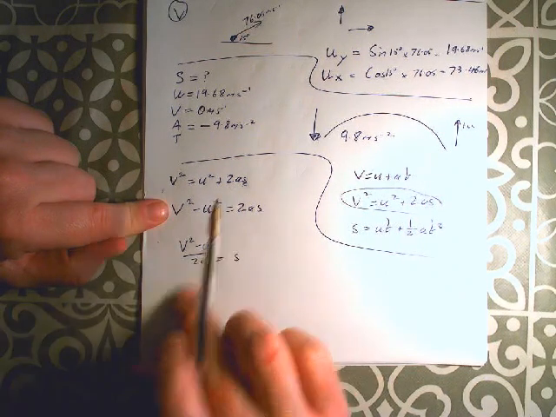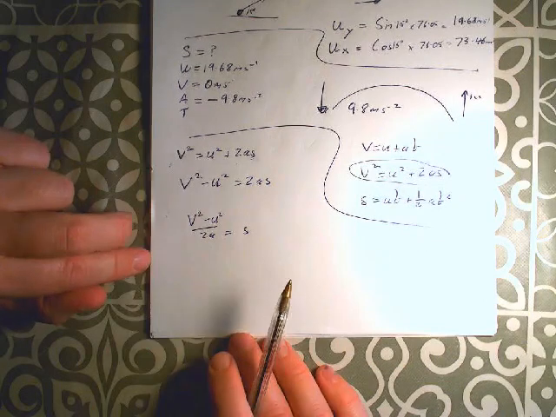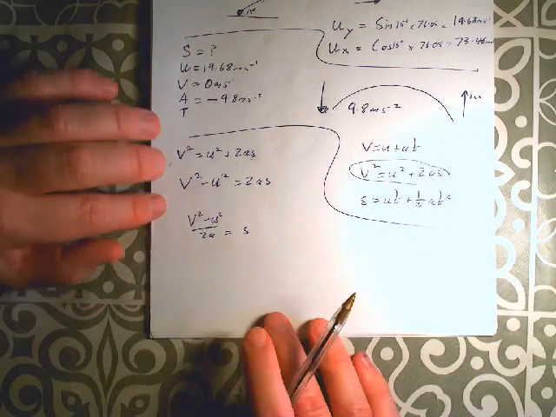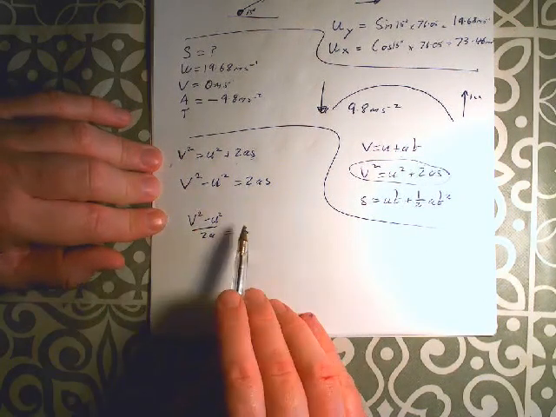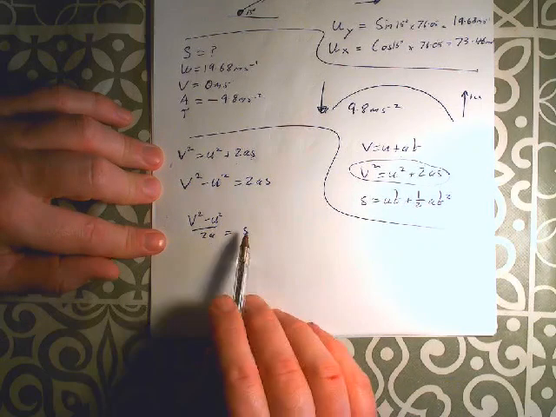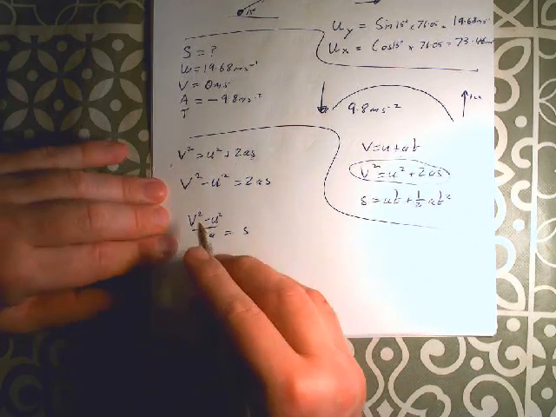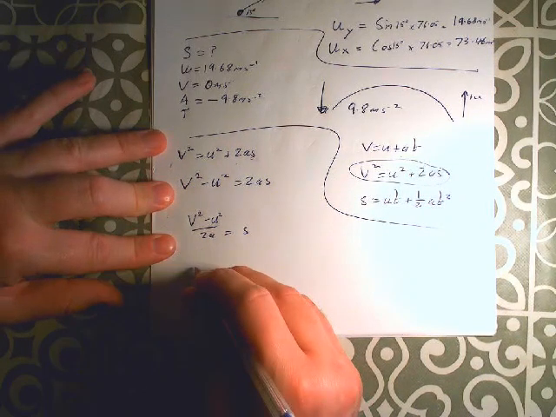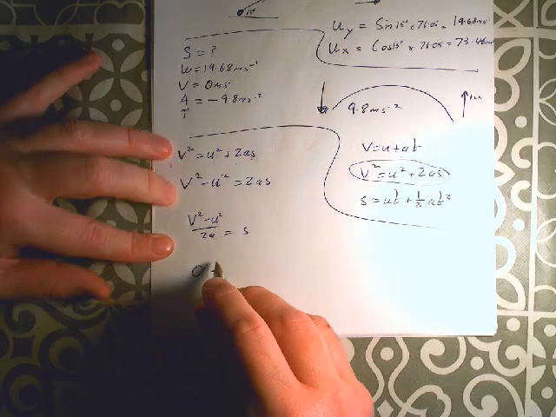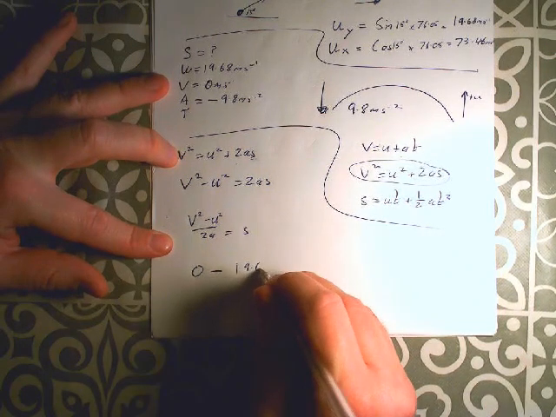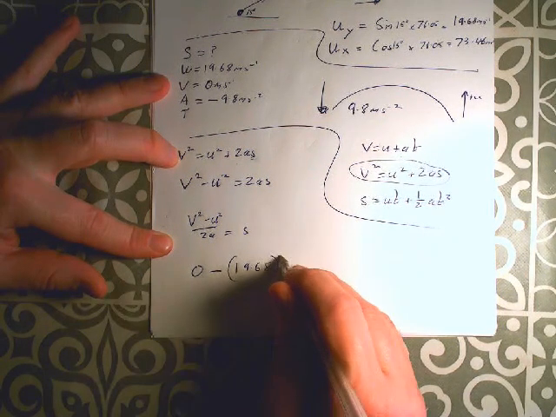Alternatively, you could think of it, what we're doing here is we're subtracting u squared from both sides, so it cancels and moves over here. And here we're dividing both sides by 2a to cancel that, and we're dividing over here. Both the same thing in essence. I prefer the second, but I know that people prefer the first. So we have a formula. Now it's just a matter of plugging in the numbers and seeing what that height is.